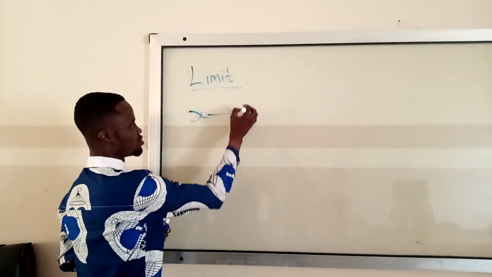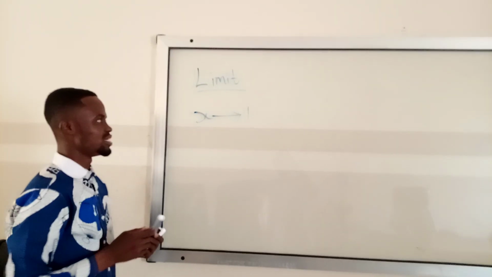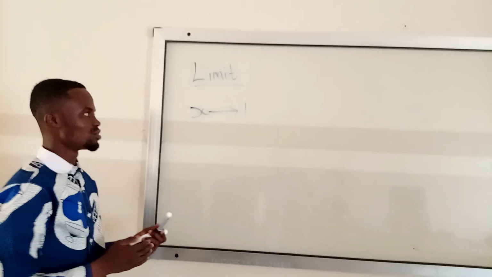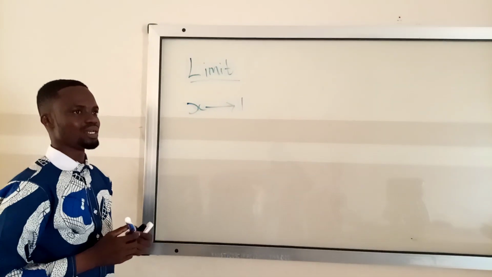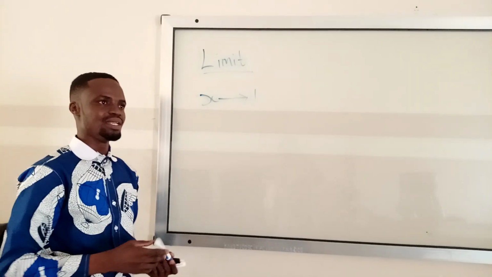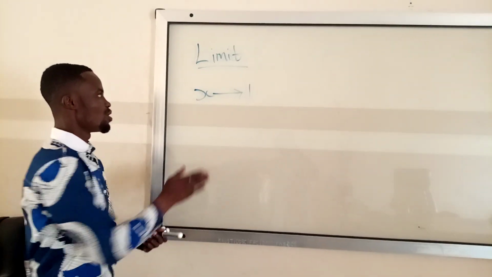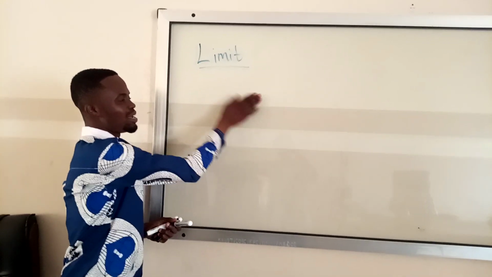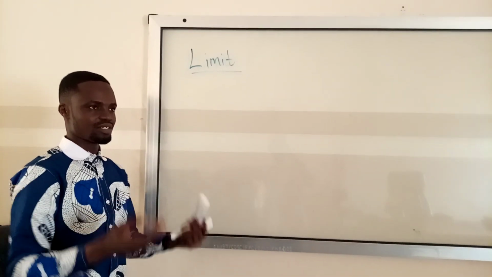Let's say I have the limit as x approaches 1. Here x is approaching 1. It shouldn't exceed 1; it should go up to 1. That is what we mean by limit in mathematics. Here I made mention of a function. I said limit is a function.